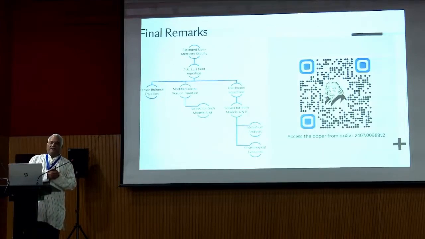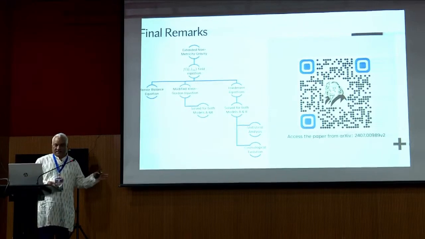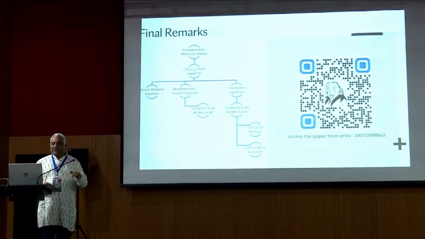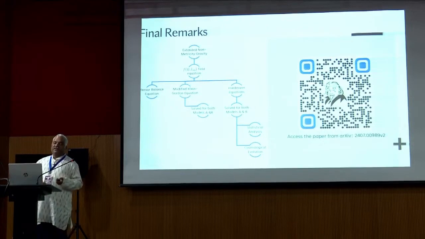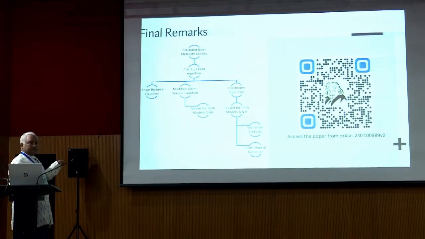Coming to the final remarks. We have extended general relativity to a modified non-metricity based gravity, which we named FQLM gravity. We derived the FQLM field equations, calculated the tensor balance equation, then the modified Klein-Gordon equation and the Friedmann equations.